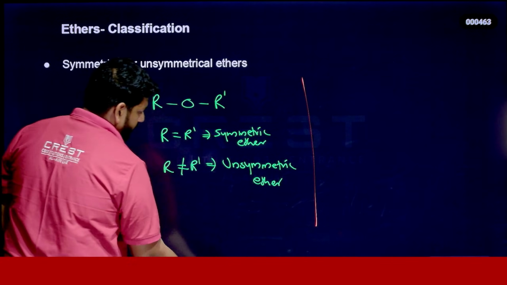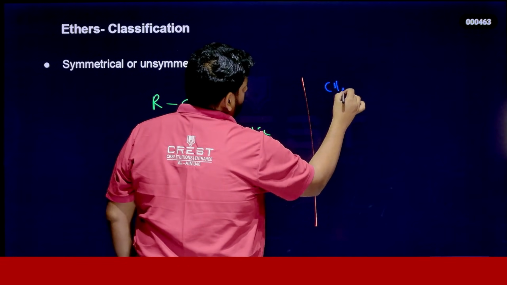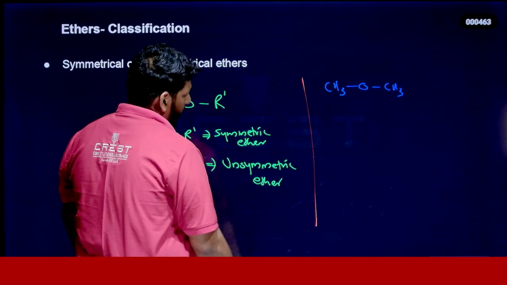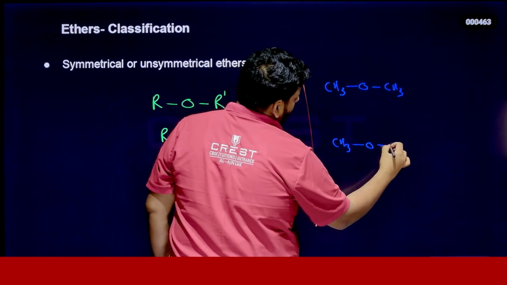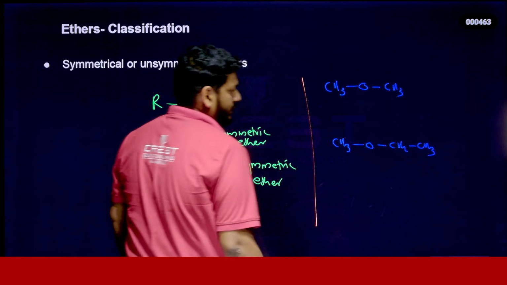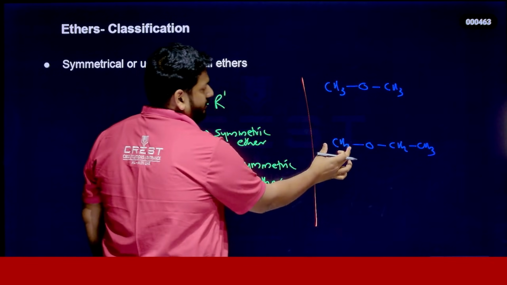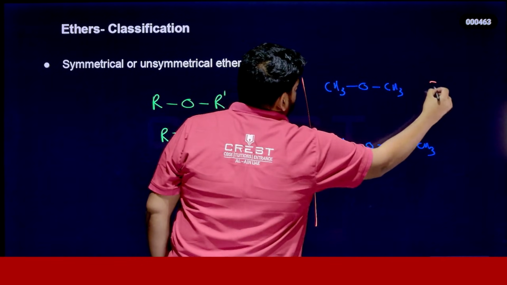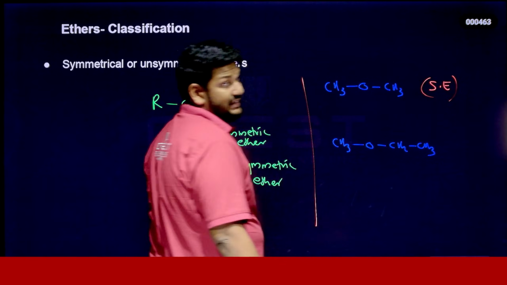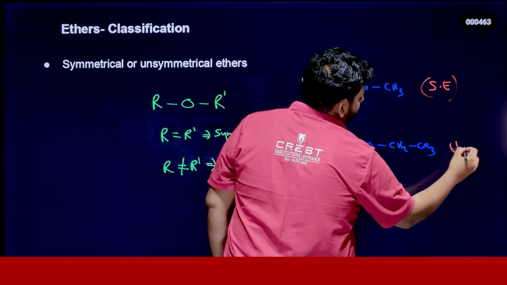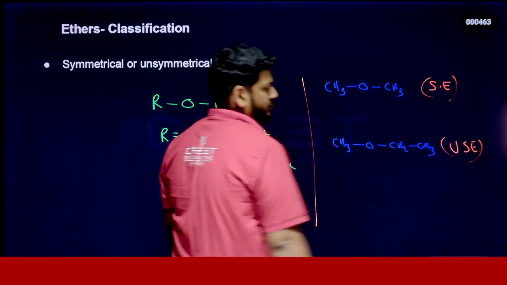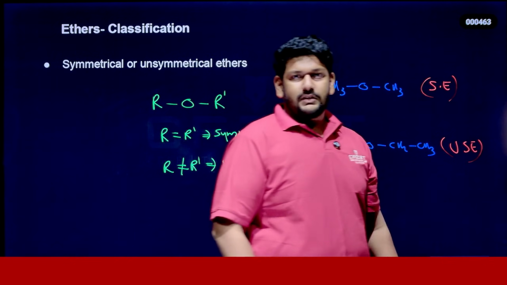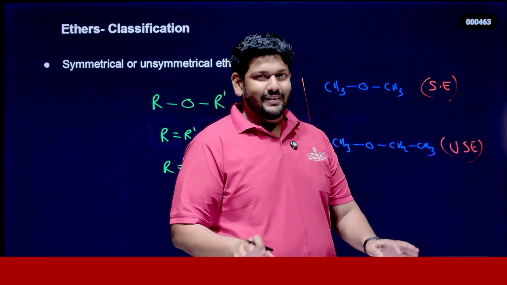I'll give you some examples. If you have a compound like CH3-O-CH3, it will be a symmetric ether. If it is CH3-O-CH2CH3, it is unsymmetric, because both sides are different: here we have a methyl group and here an ethyl group. I'm just using SE for symmetric ether and USE for unsymmetric ether, just shortening it. There is no universal convention like USE meaning unsymmetric ether, so take it as okay.